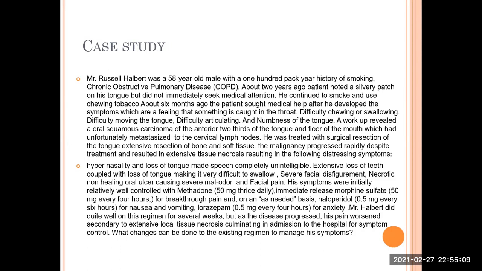His symptoms were initially relatively well controlled with methadone 50 mg thrice daily, immediate release morphine sulfate 50 mg every 4 hours for breakthrough pain on an as needed basis, haloperidol 0.5 mg every 6 hours for nausea and vomiting, and lorazepam 0.5 mg every 4 hours for anxiety. Mr. Halbert did quite well on this regimen for several weeks, but as the disease progressed, his pain worsened secondary to extensive local tissue necrosis, culminating in admission to hospital for symptom control. What changes can be made to the existing regimen to manage his symptoms?